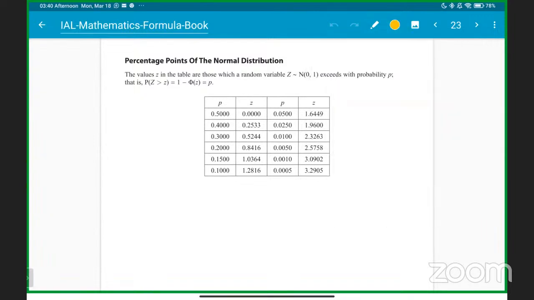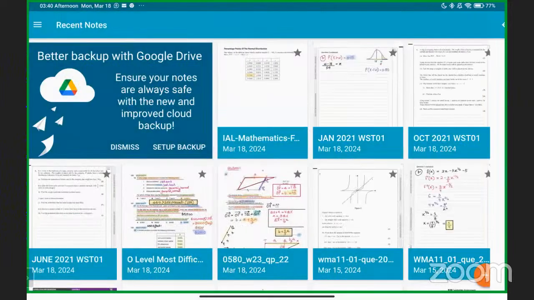We can say here clearly that if your probability is 0.15, then your z value is 1.0364. Okay, students? So if your probability is 0.15, the z value will be 1.0364. Okay?